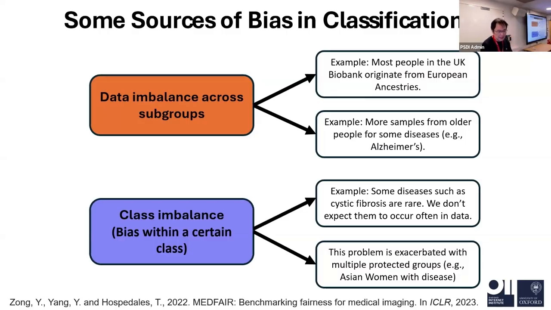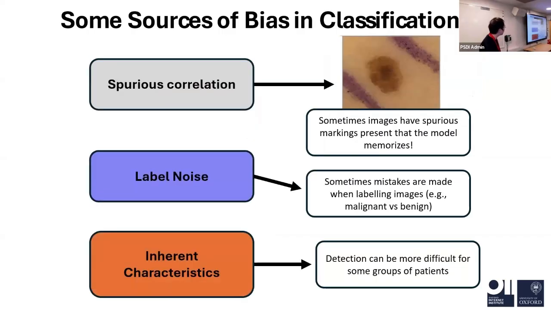The next one is class imbalance. By this, we mean for some diseases, you may only have a few samples, less than 10 samples in your data set. So the prediction of your machine learning model will be very random and unpredictable because it does not have such data.